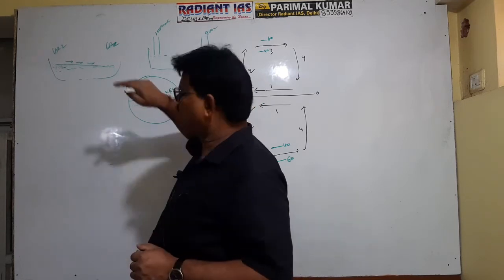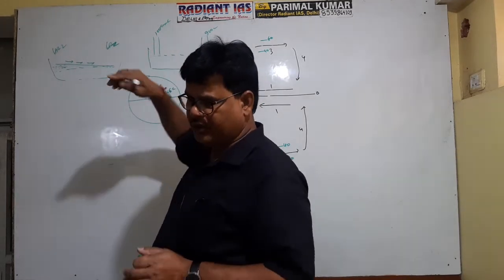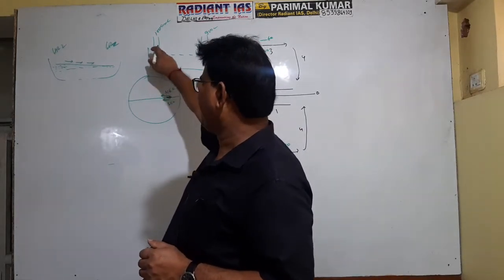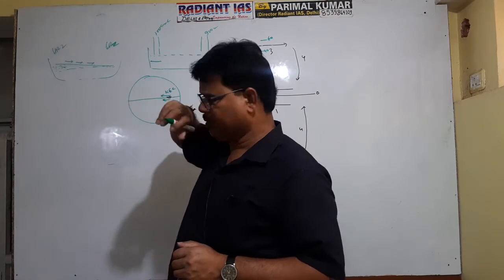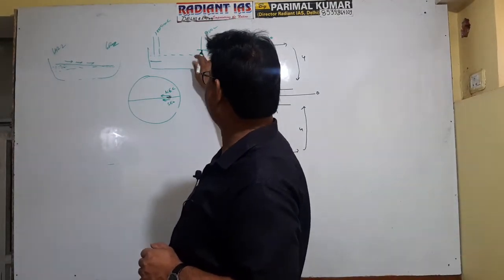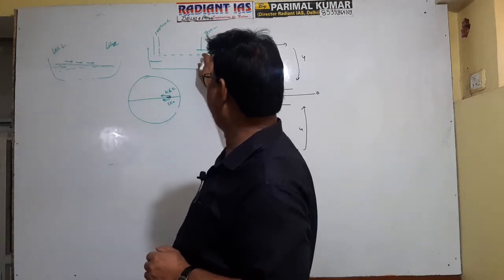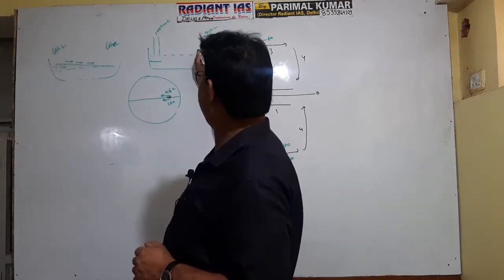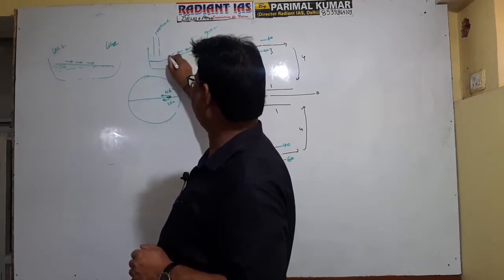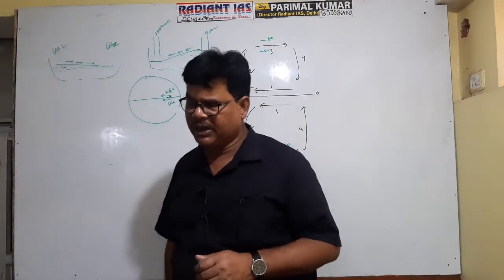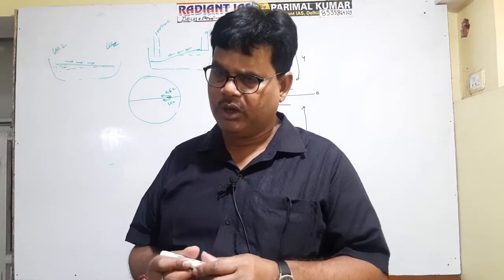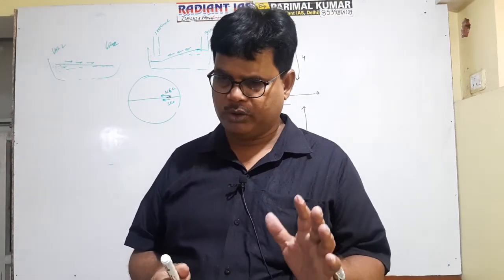Getting it? So 1000 millibar means the weight is more, so it will cause compression of water. Hence in the high atmospheric pressure zone, the sea level will be low, and the water will be displaced in the direction of the low atmospheric pressure zone. So a slope gradient develops from the low pressure zone to the high pressure zone. That is clear? And hence the oceanic current will start flowing from the high sea level, low atmospheric pressure zone to the high atmospheric pressure zone. It is clear?